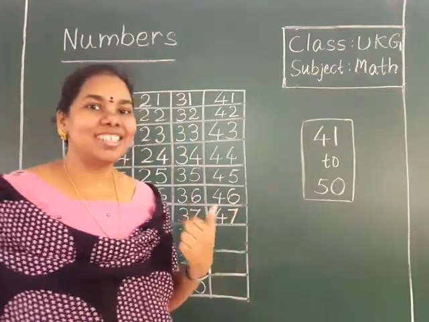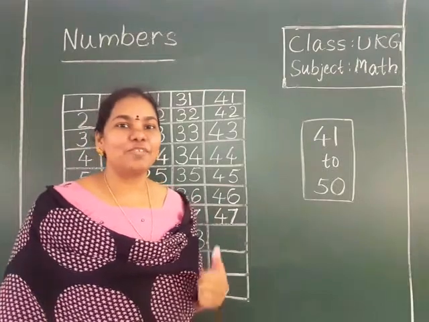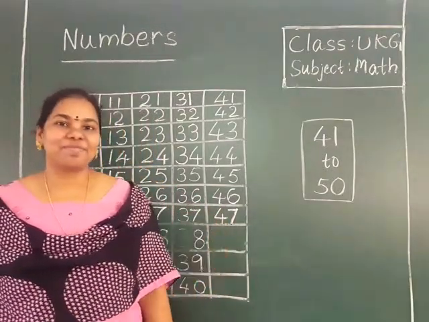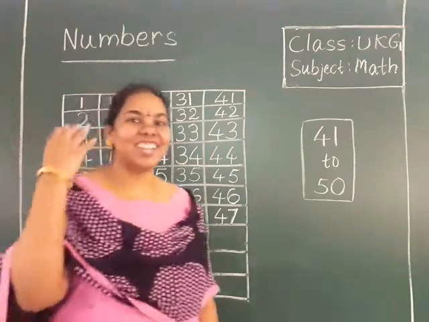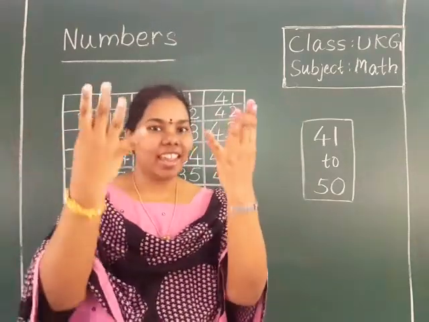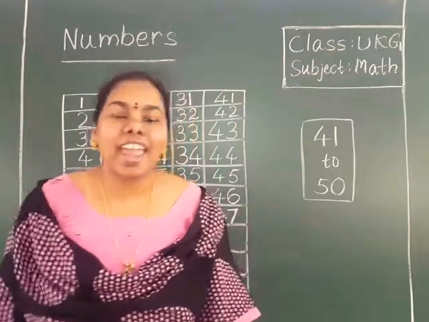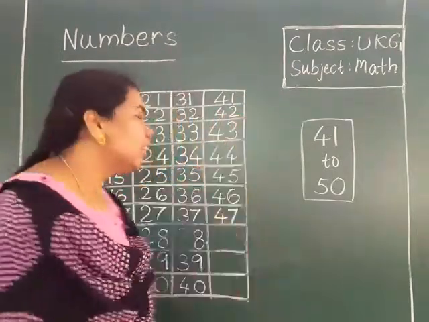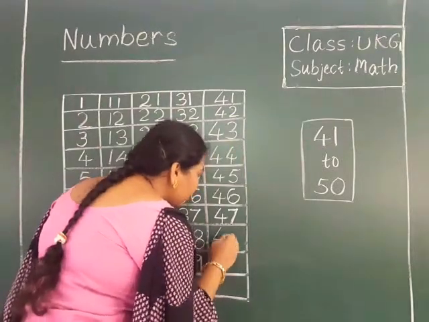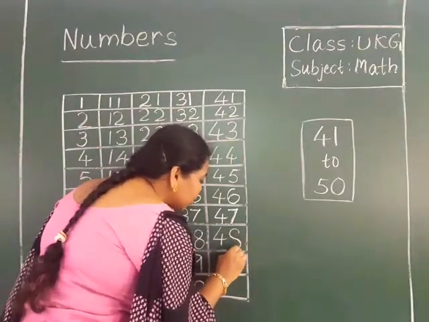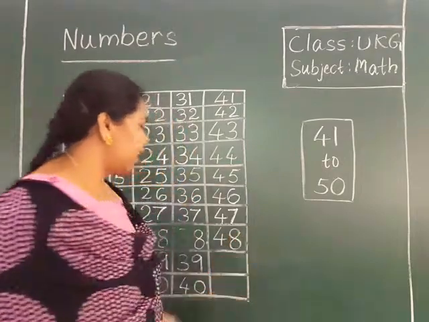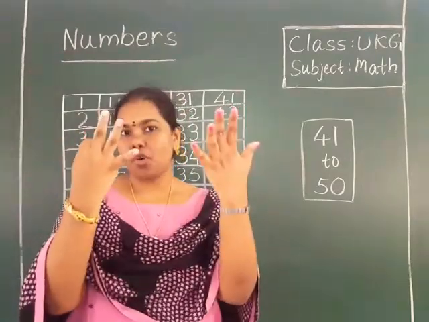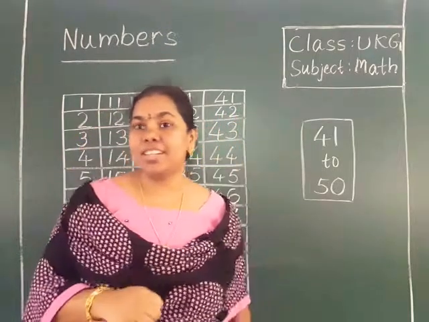How to write 48? Come on, you tell me. How to write 48? Show your fingers. Very good. 4 8, 48. Yes. 4 8, 48. 48 after which number?